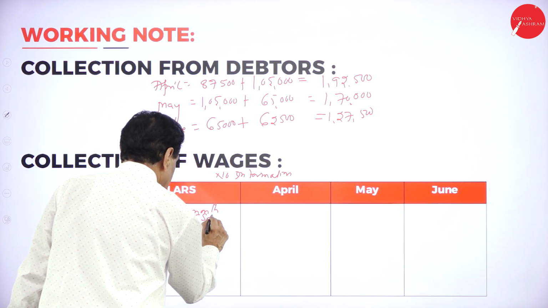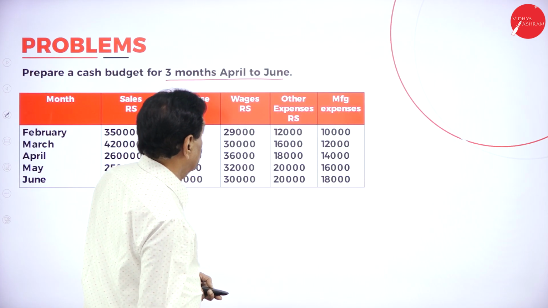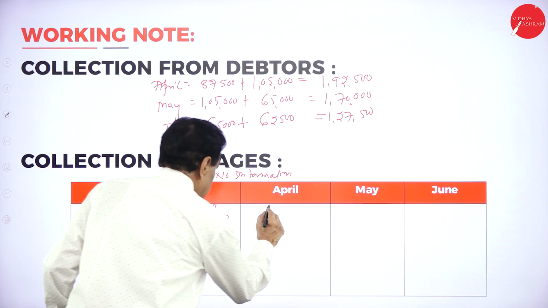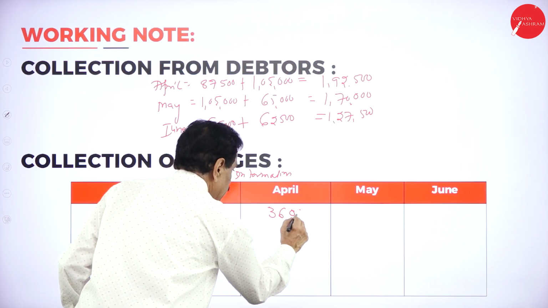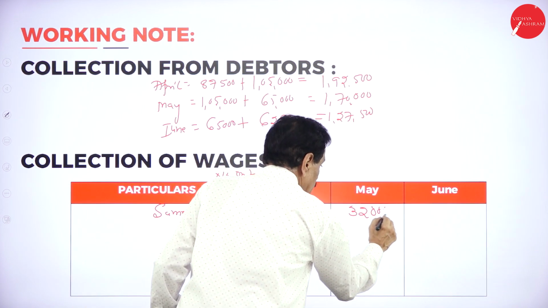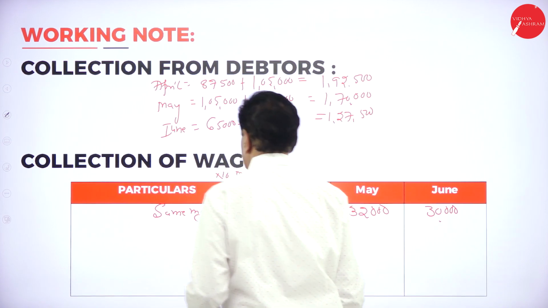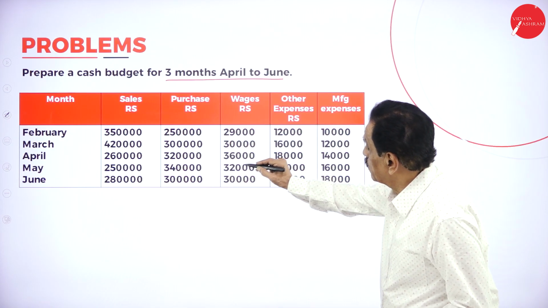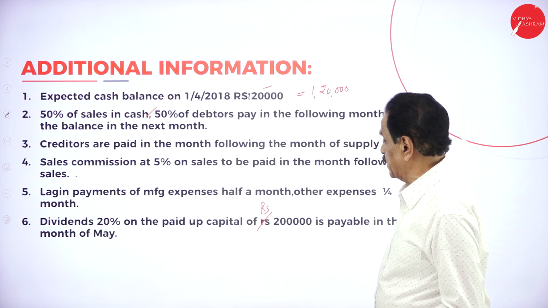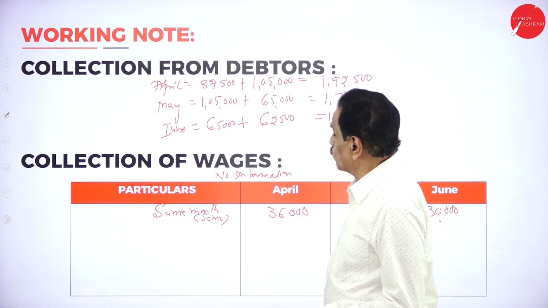What's the wages of April? Wages of April, 36,000, 32,000, 30,000. Same payment. So this goes to here.